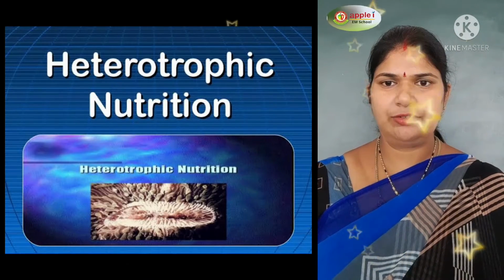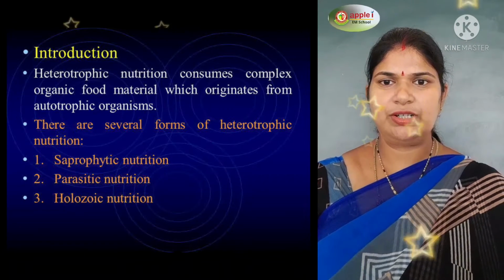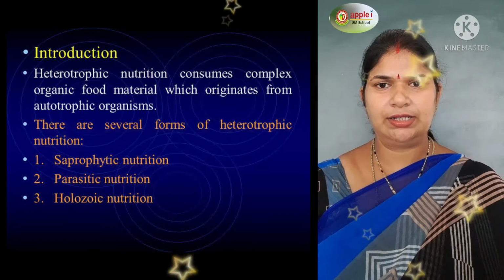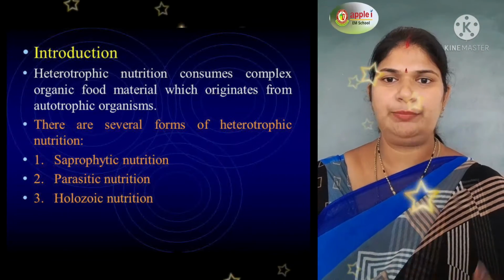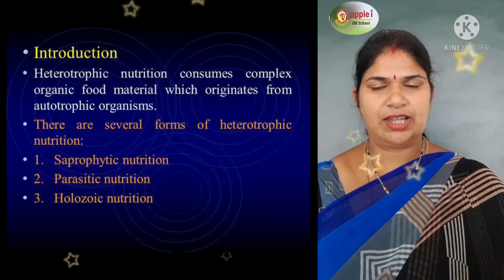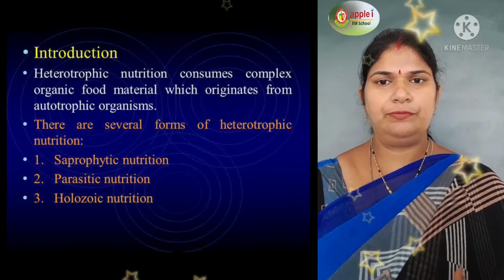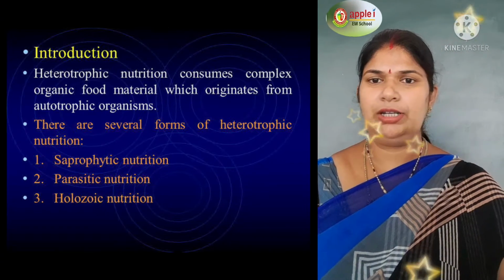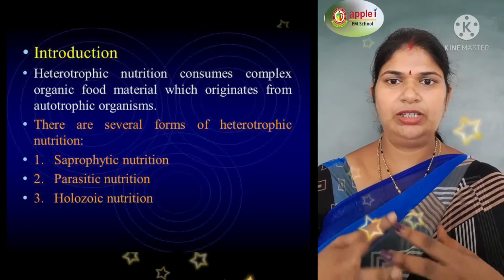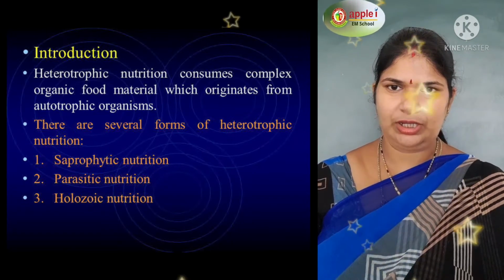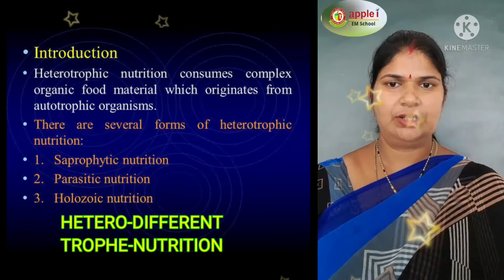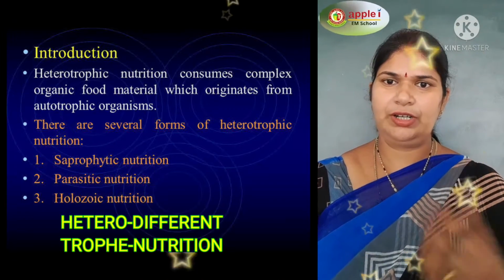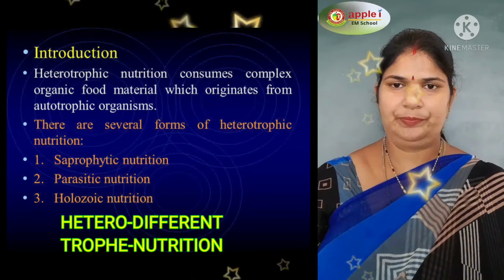So what do you mean by heterotrophic nutrition? Heterotrophic nutrition is the nutrition in which organisms get their food either directly or indirectly from other plants. For example, all animals, fungi and some bacteria follow this type of nutrition. In the word heterotrophic, hetero means different, and tropy means nutrition.